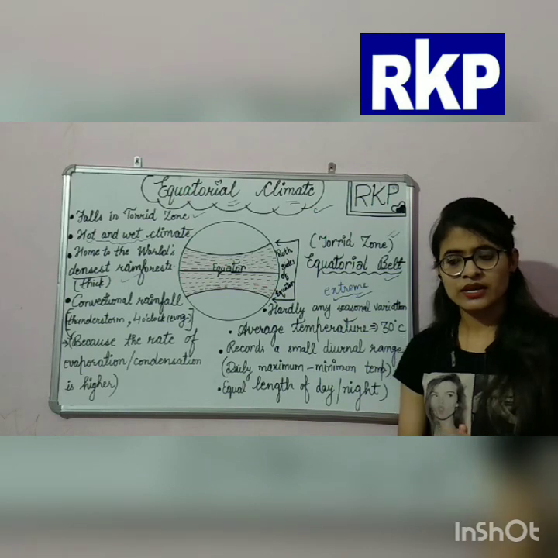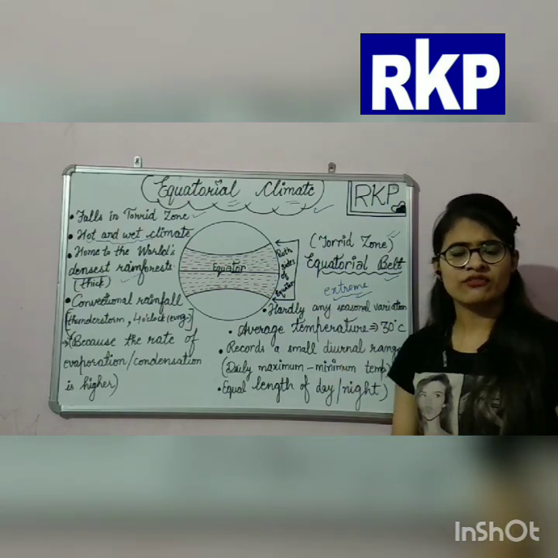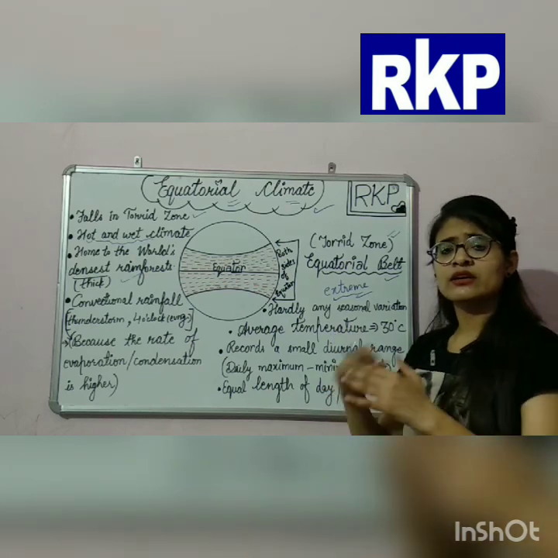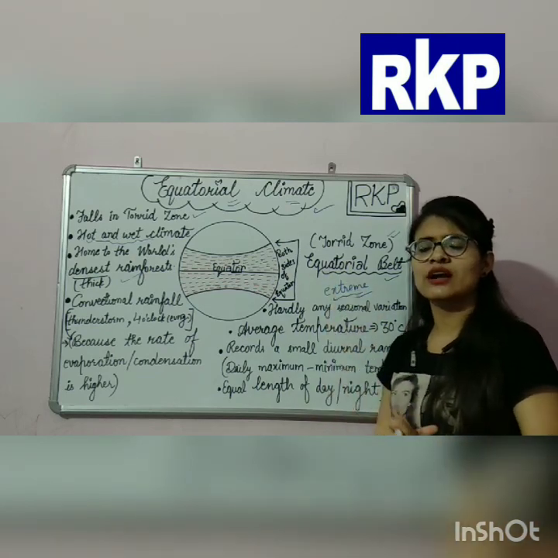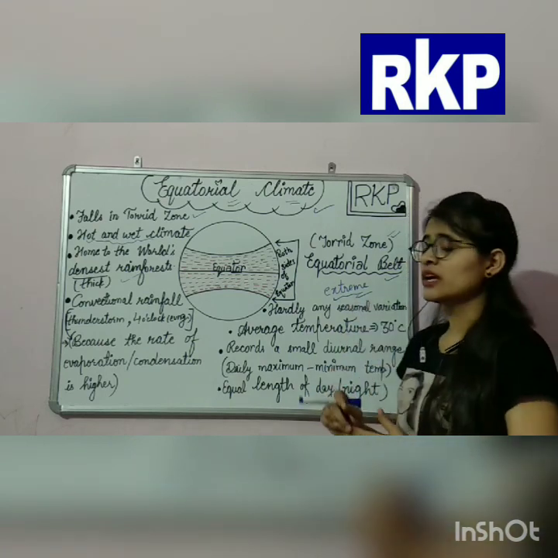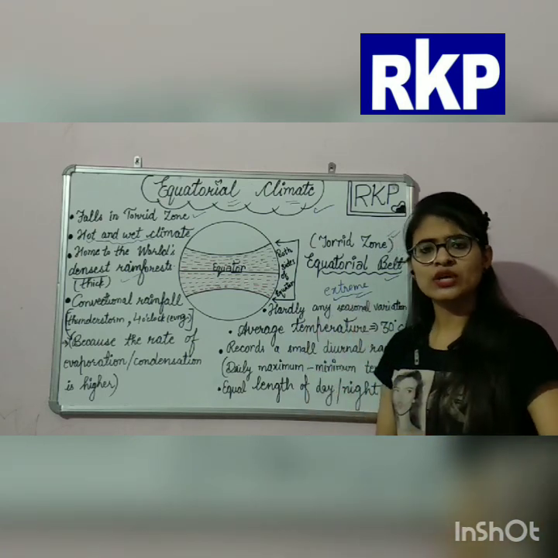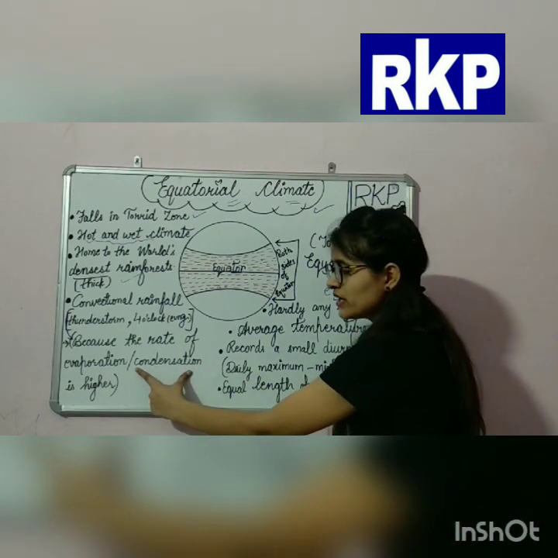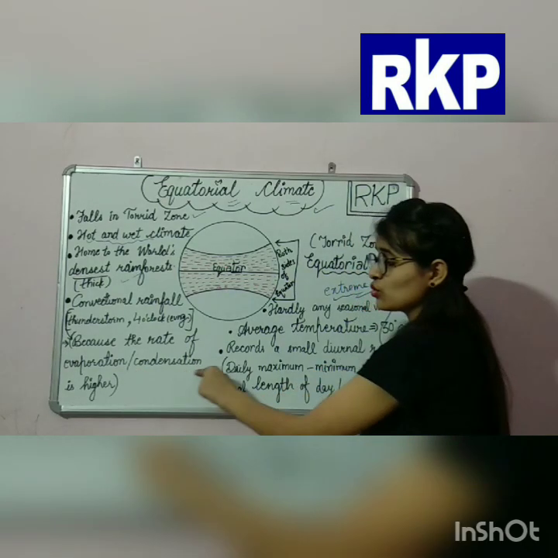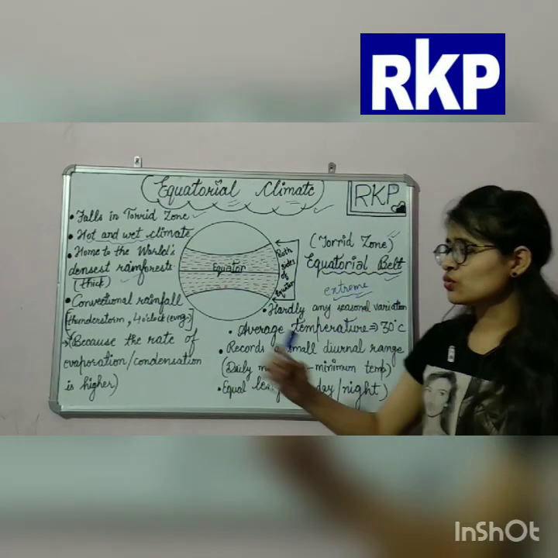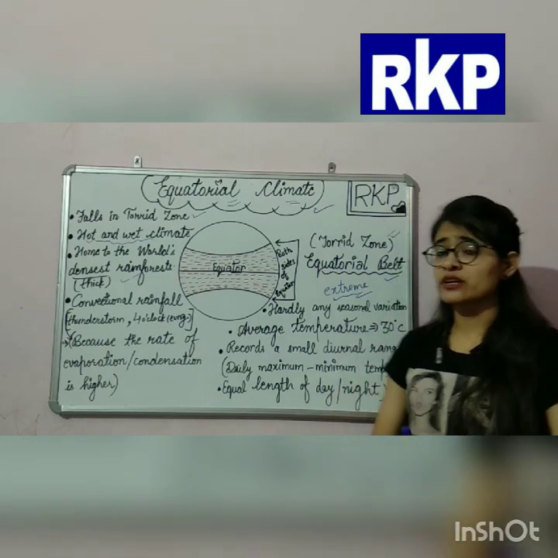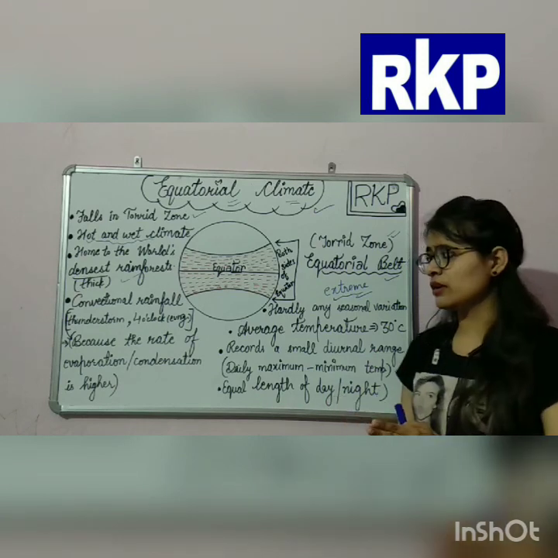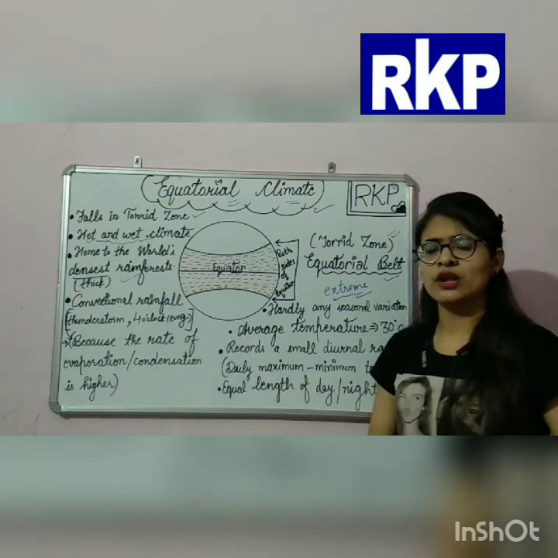So evaporation: because of the heat of the sun, the water gets converted into vapor and goes into the air. Then it rises, and after going into our atmosphere, it gets cooled down. The process of cooling down is called condensation. Okay, so because the rate of evaporation and condensation is higher in these parts than in the other parts of our world, that's why convectional rainfall occurs there.